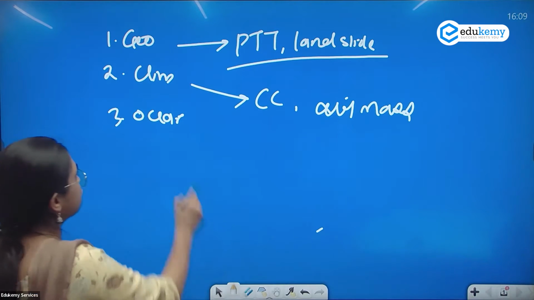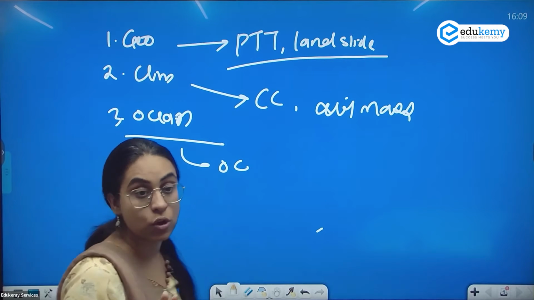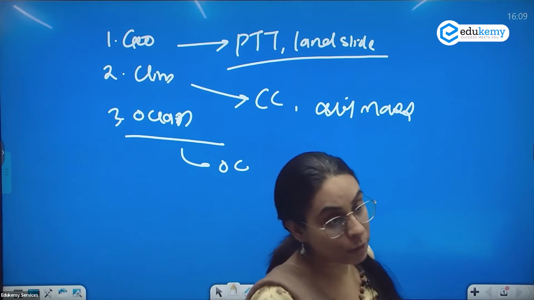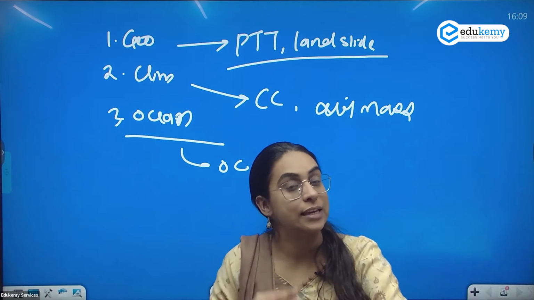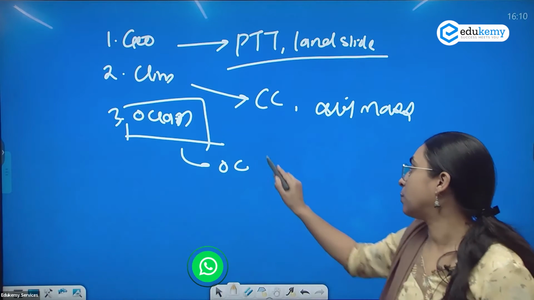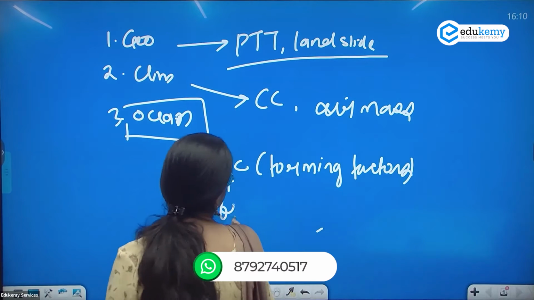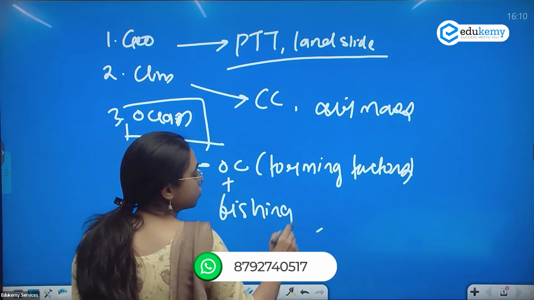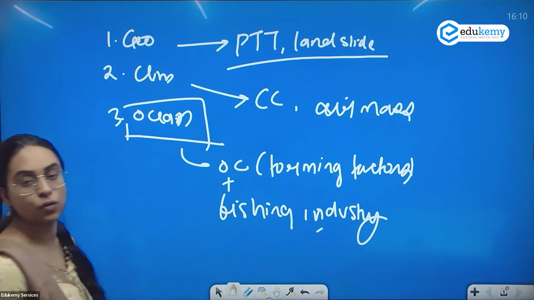If I take into consideration ocean, they have asked a question on ocean currents twice, rather thrice. Ocean current के formation में 2015 में question पूछा है, 2020 में पूछा और 2022 में भी पूछा है कि ocean currents के क्या factors हैं, the forming factors, and they've also asked on the effect of this on the fishing industry. इस पे question पूछा हुआ है, fishing industry पे क्या effect होता है because of the ocean currents.